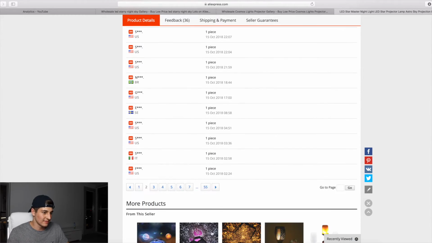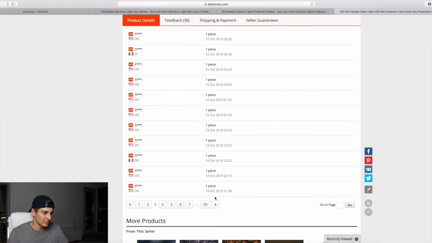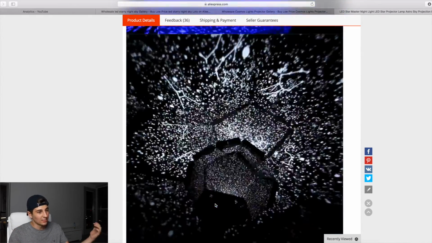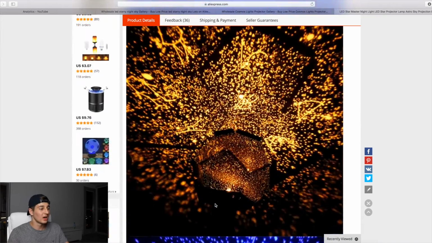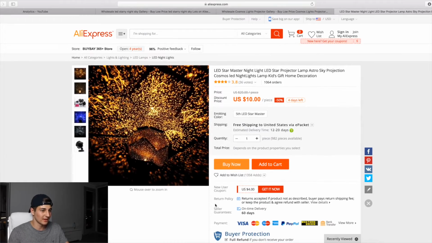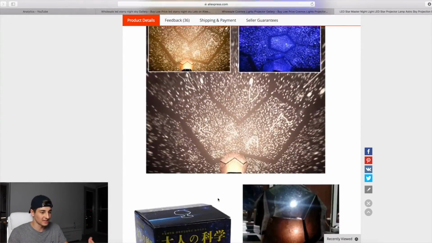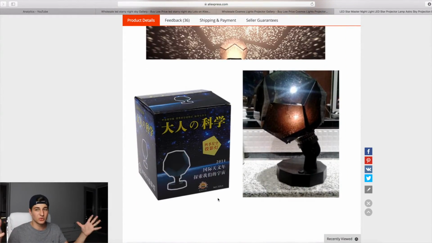Not that many pages. Let's see, 15th has 2 pages, a page and a half-ish. So it's not being ordered in an insane amount. But we did see it on Twitter, and it did have a ton of likes and a ton of retweets, and we saw it like 4 or 5 times. So I'm assuming that it's selling pretty well. It could be a good product to test, but that's kind of the whole Twitter method that I use. And I'm going to quickly throw it in there.